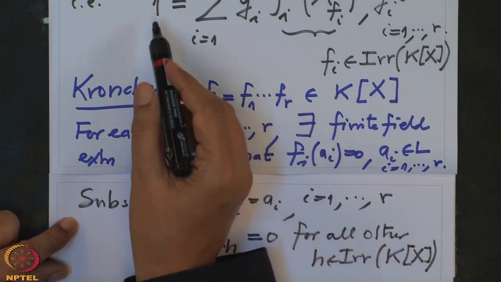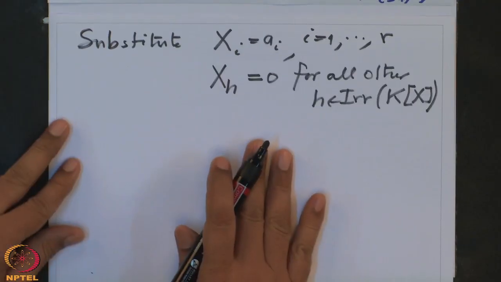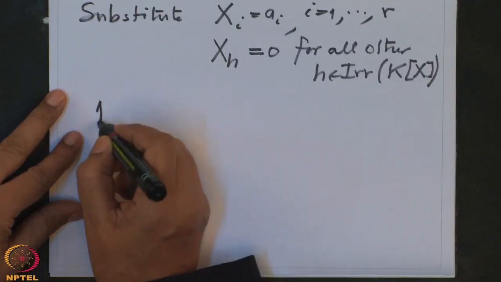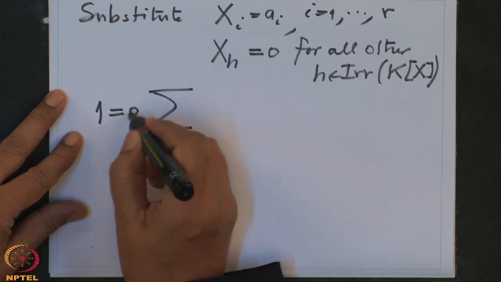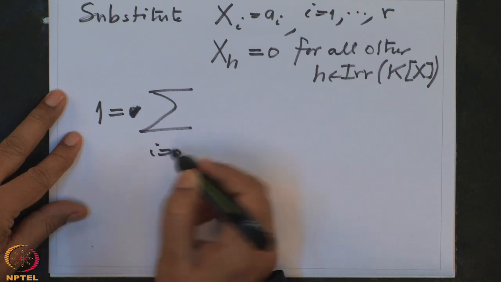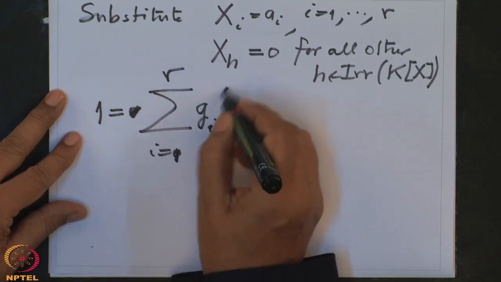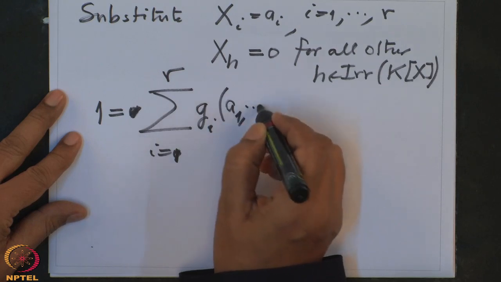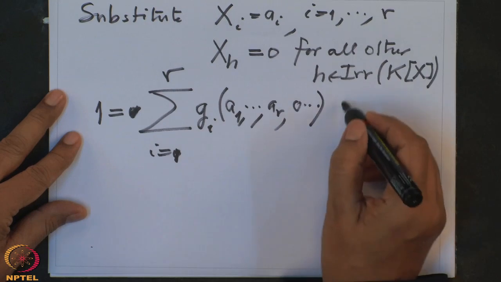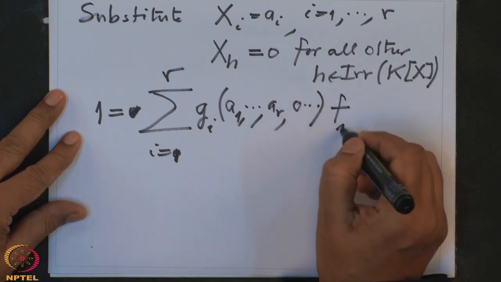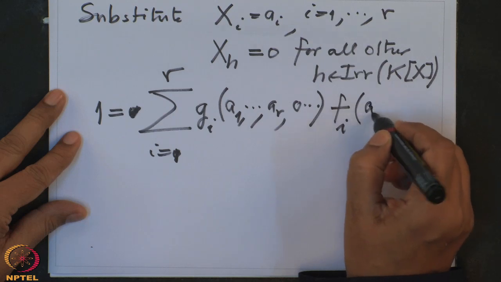So, what do I get? I get 1 here. So, we will get 1 equal to the summation, i equal to 1 to r, gi evaluated at this a1 to ar, and the remaining variables we are putting zeros, and fi, all these variables we are putting ai's.